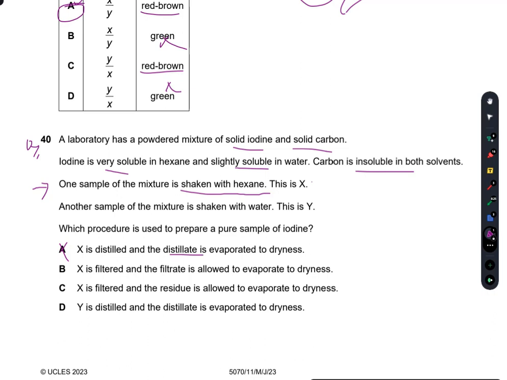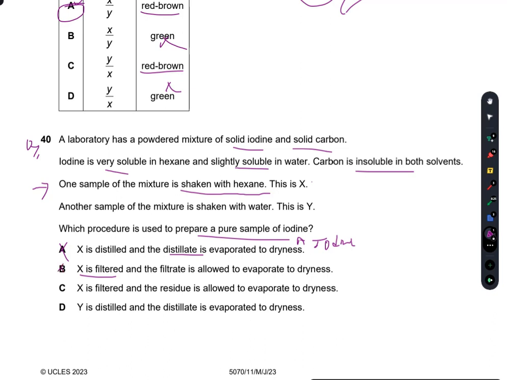X is filtered. Sorry, it will evaporate, but this may also take iodine with it, and thus we cannot get a pure sample of iodine, which we need. Now X is filtered, so carbon is now independent.